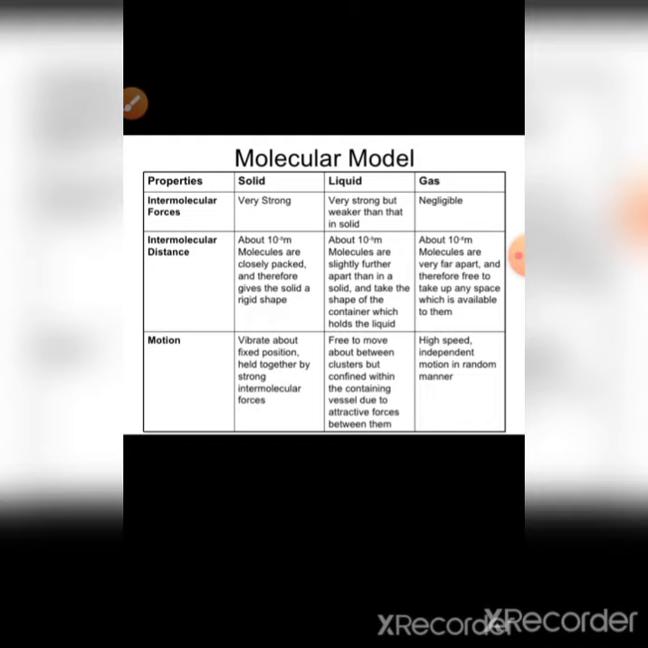Motion in solid: molecules vibrate about fixed positions, held together by strong intermolecular forces. Liquids are free to move about between clusters but confined within the containing vessel due to attractive forces between them. Gas: high speed, independent motion in a random manner. So I know you all enjoyed this topic, the kinetic theory of gases and conversion of the state of matter. Okay.